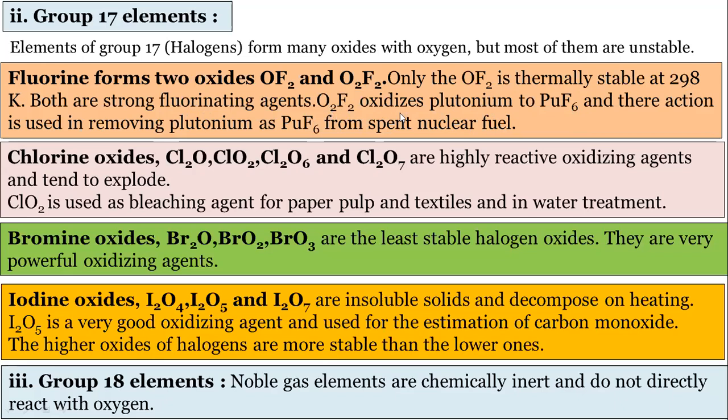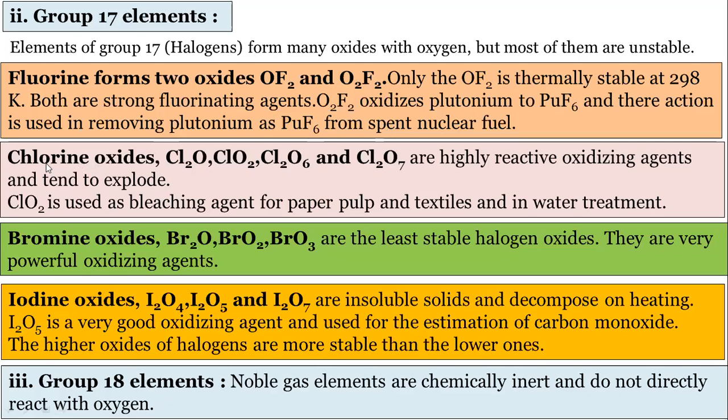O2F2 oxidizes plutonium to plutonium hexafluoride, and this reaction is used for removing plutonium as PuF6 from the spent nuclear fuel.